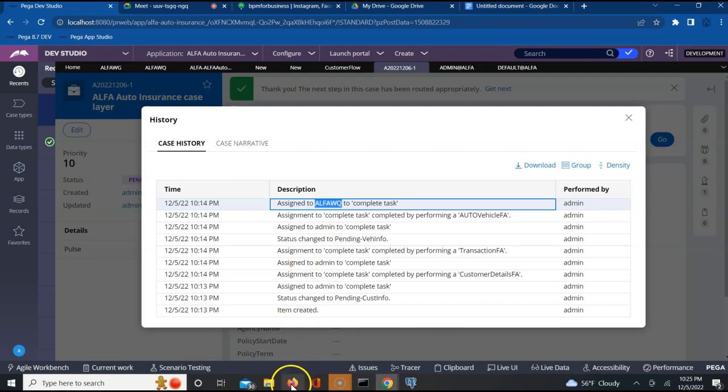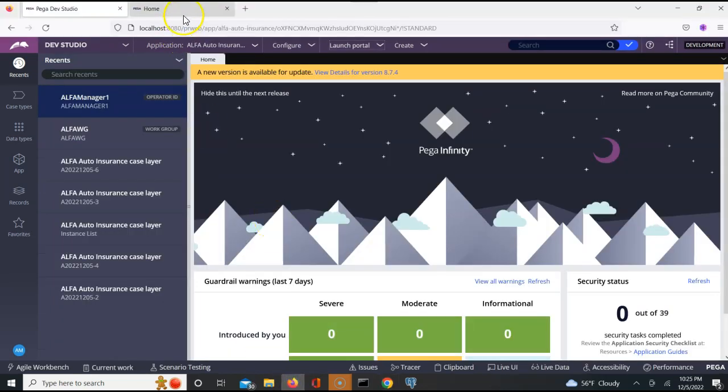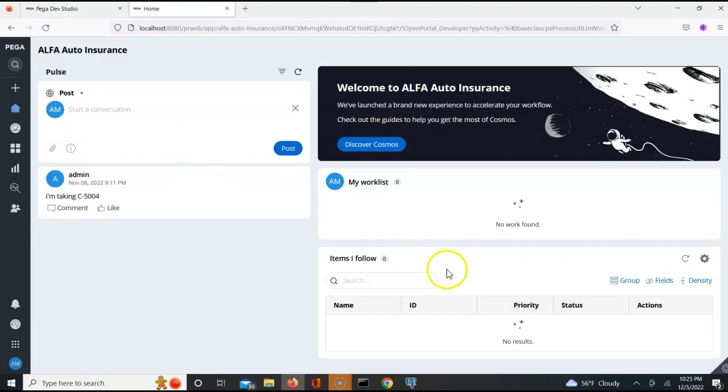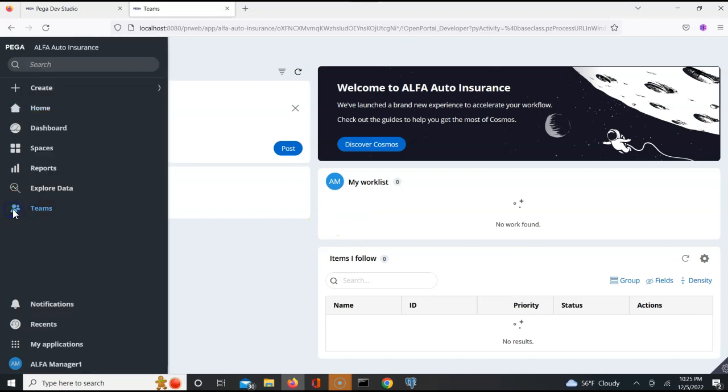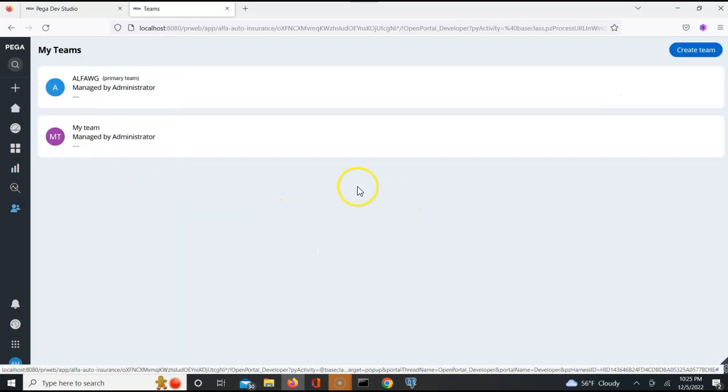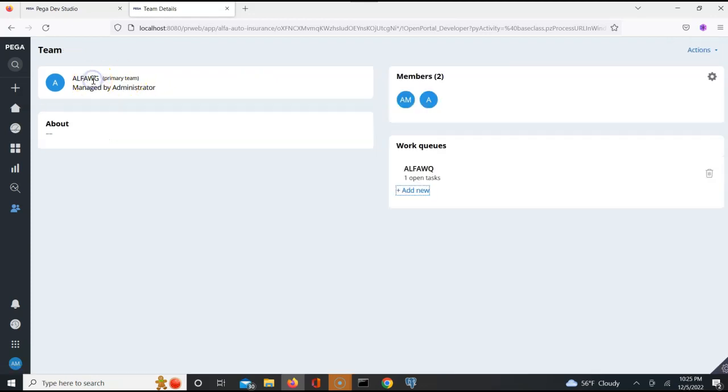Yes. And we are able to identify that when we go back to this particular guy who is alpha manager 1, and then we expand their teams, and we are able to see that that particular item is appearing here. Yes or no? In this work group, I do have access to those work queues, and I'm able to see that here. Also, what I can do from here, I can look for that particular case and I can modify that.